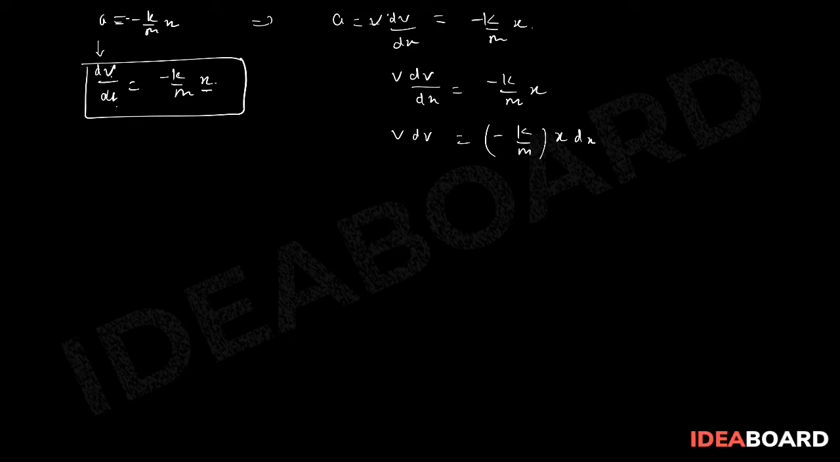So we have acceleration is equal to v dv by dx. This is also a formula we have seen in kinematics, right? So this can be written as minus k by m into x. So this will be v dv upon dx is equal to minus k by m into x. Now I can collect the term x on one side and v on one side. So v dv is equal to minus k by m into x dx. Now I can integrate both sides.